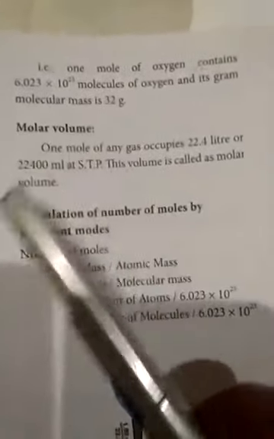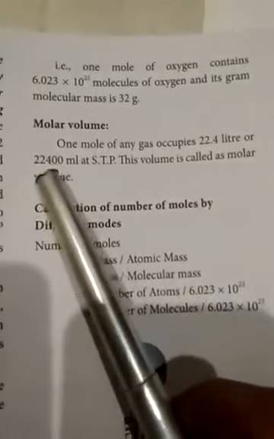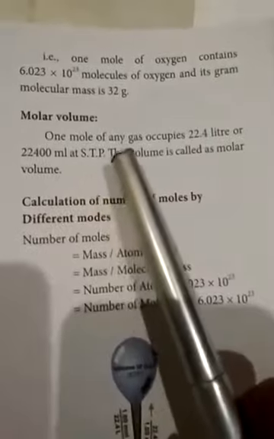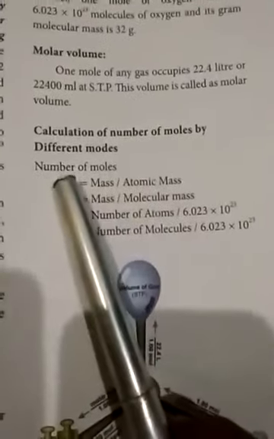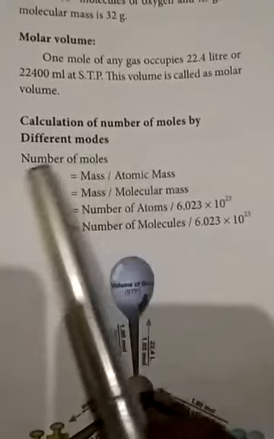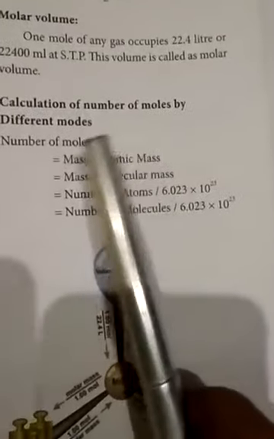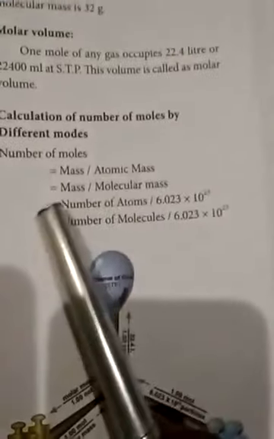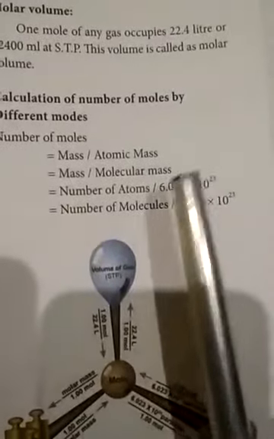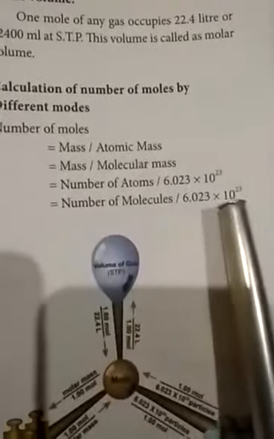And molar volume: 1 mole of any gas occupies 22.4 liter or 22,400 ml at STP. This volume is called the molar volume. Now, calculation of the number of moles by different methods. The number of moles equals given mass by atomic mass if atoms are given, or mass by molecular mass for molecules, or number of atoms by Avogadro number, or number of molecules by Avogadro number.